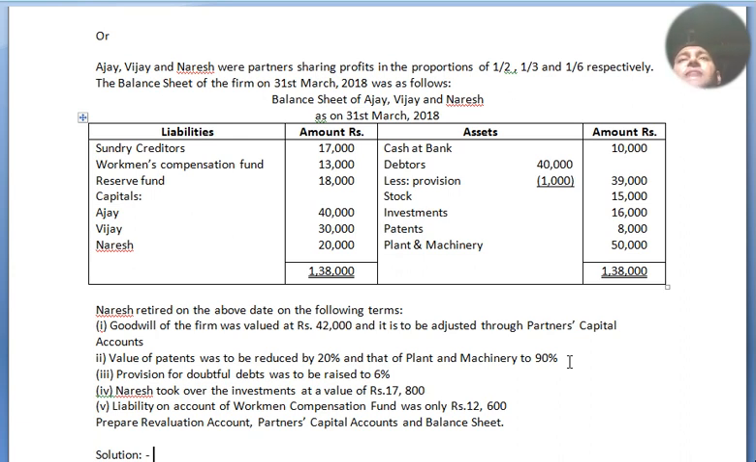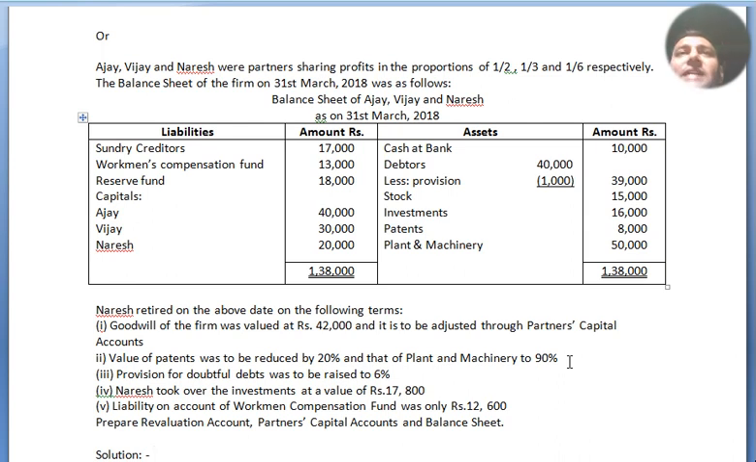Balance sheet of Ajay, Vijay and Naresh as on 31st March 2018, with liabilities and assets amounts as given. Sundry creditors 17,000, workman compensation fund 13,000, reserve fund 18,000, capital of Ajay, Vijay and Naresh 40,000, 30,000, 20,000. Cash at bank 10,000, debtors 40,000, less provision 1,000, outer column 39,000, stock 15,000, investment 16,000, patents 8,000, plant and machinery 50,000. Altogether both sides total 1,38,000.